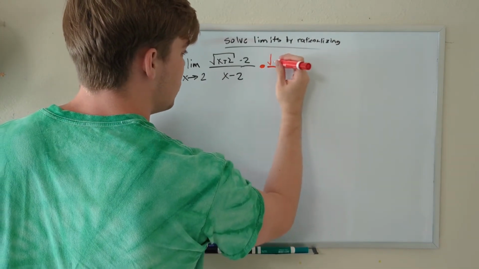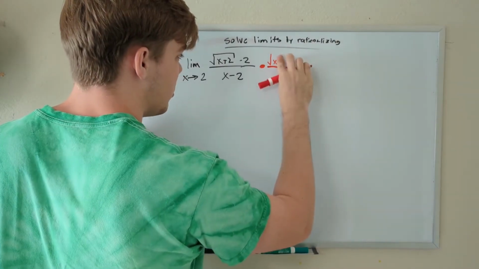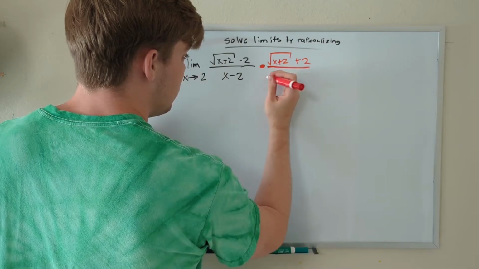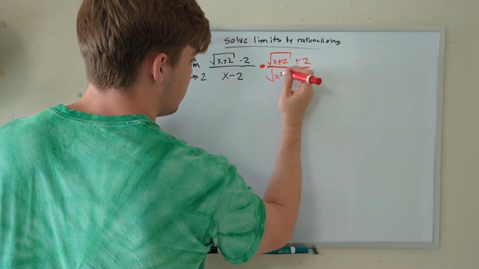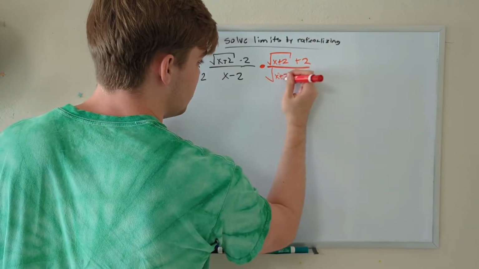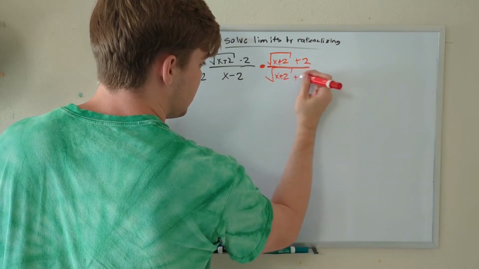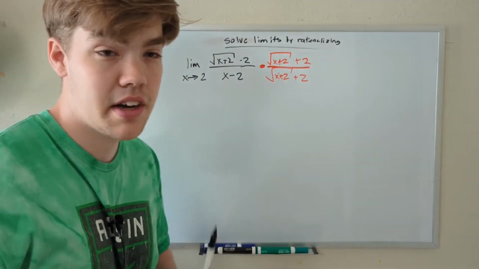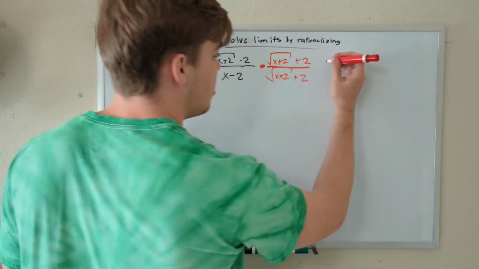So that is equal to the square root of x plus 2, plus 2, divided by the square root of x plus 2, plus 2. And once again, we're going to have to FOIL and do that whole process, but I'll walk you through it. Let's do that over here.